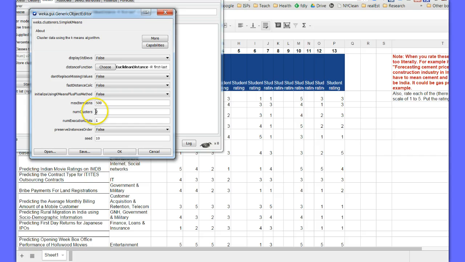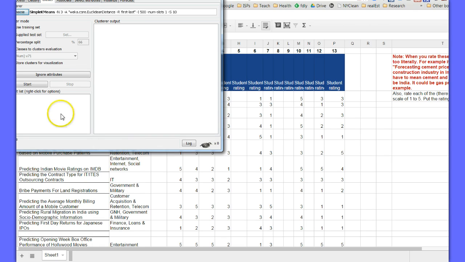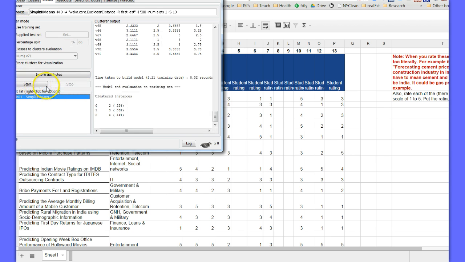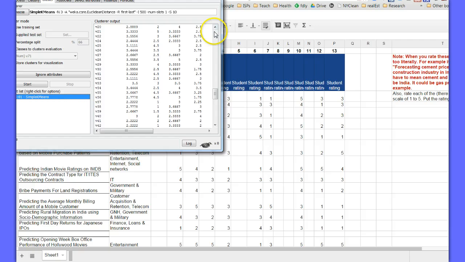Now, if we only have 6 students, it would only be 2 clusters. But for now, just as an example, I'll do 3 clusters and click OK. I think we need to have store clusters for visualization and use training set and do start, and then it's done.